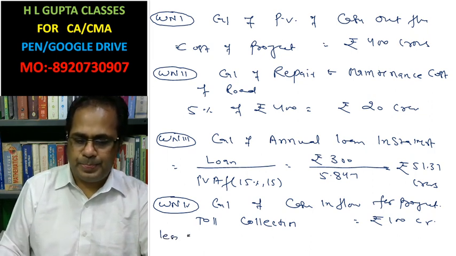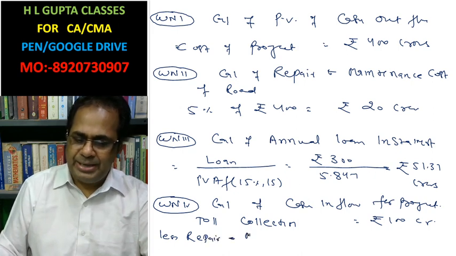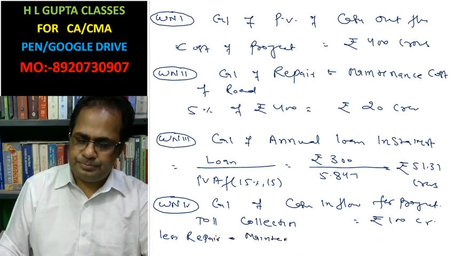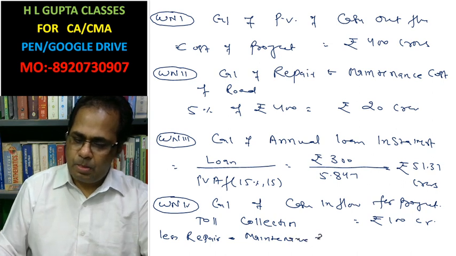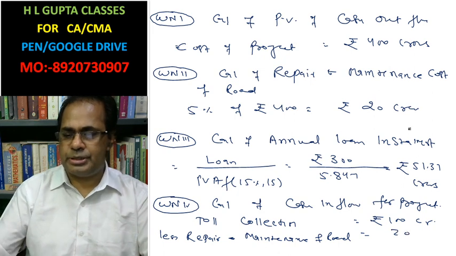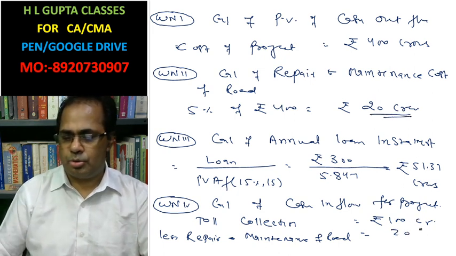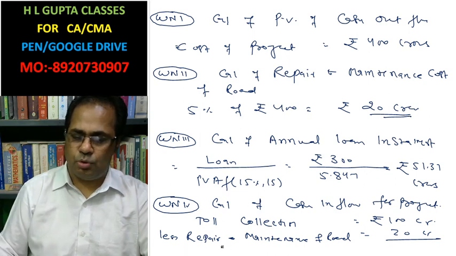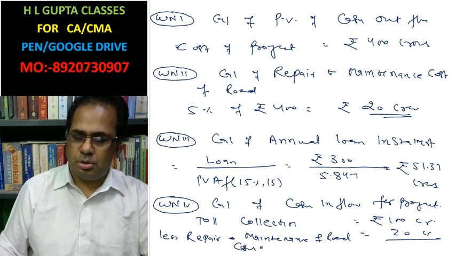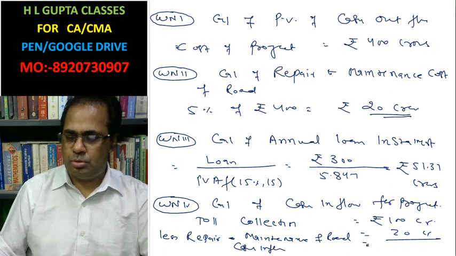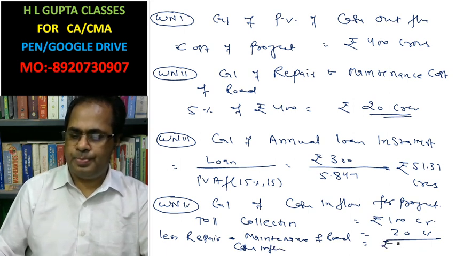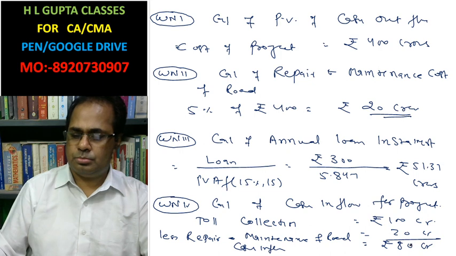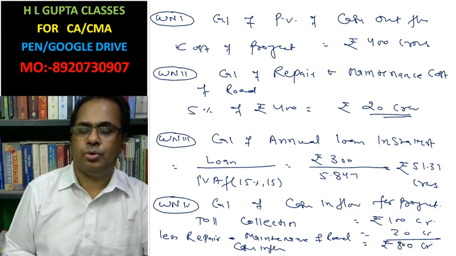Less repair and maintenance of road, that is 20 crore, which is already calculated here. Operating cash inflow is each year rupees 80 crore. Now 80 crore is the cash inflow.